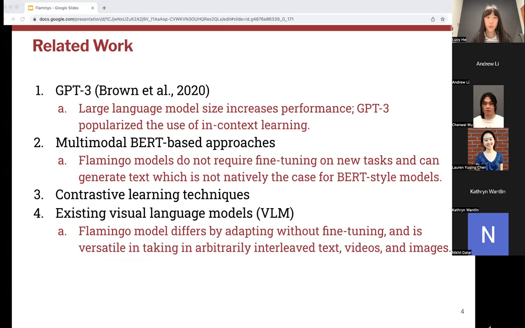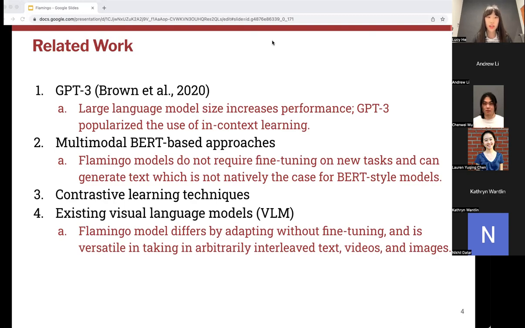There are a lot of works related to the Flamingo model, and here are some of them. The first one is GPT-3, which was done in 2020. GPT-3 suggests that increasing large language model size increases performance, and since GPT-3, there have been a lot of really big language models in order to increase performance. GPT-3 also popularized the use of in-context learning.